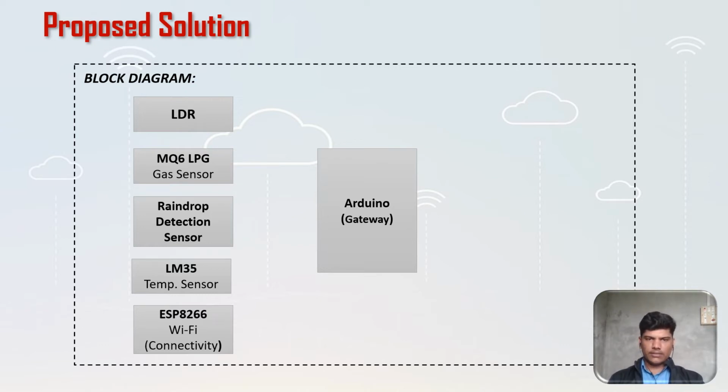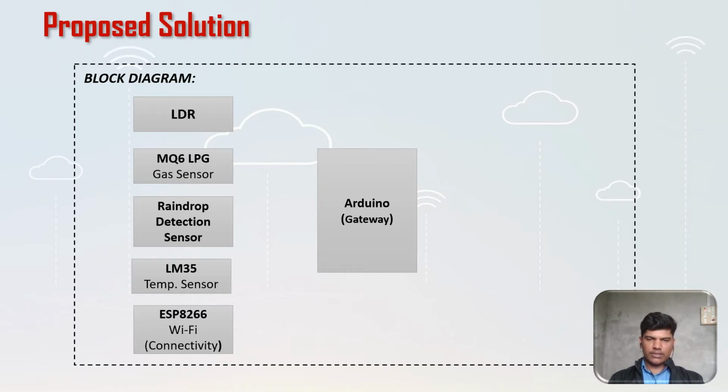Then the second sensor is the MQ6 LPG gas detector sensor that detects the leakage of LPG gas in the home and sends the instruction to the Arduino to open the window for ventilation. Then the third one is the raindrop detector sensor. That sensor detects rain falling and sends the instruction to the Arduino to close all the windows in the home.